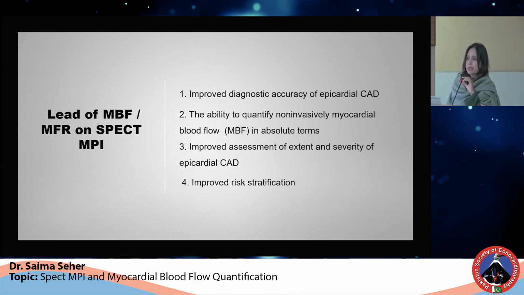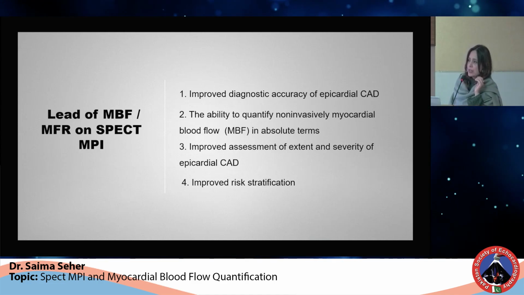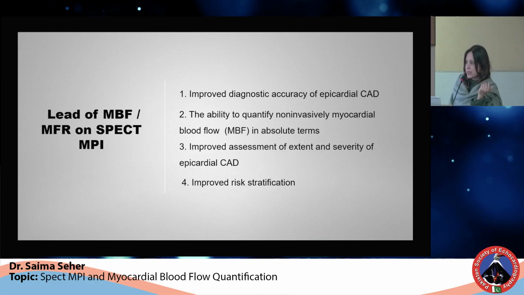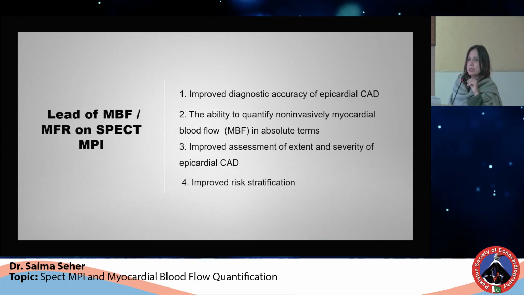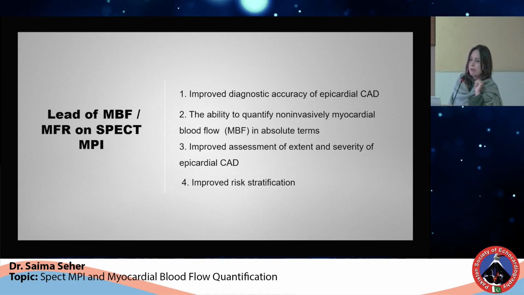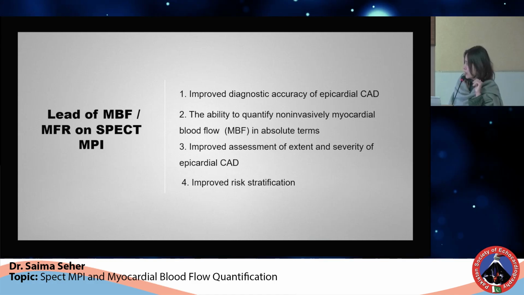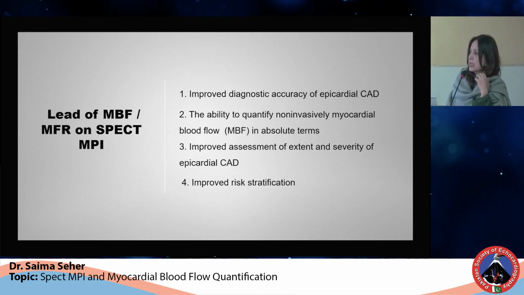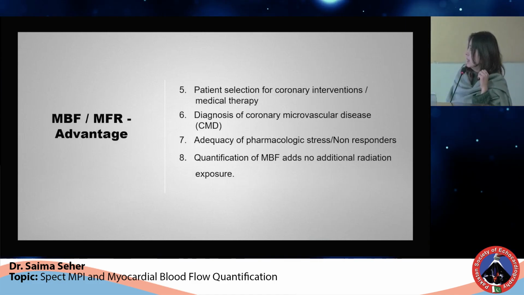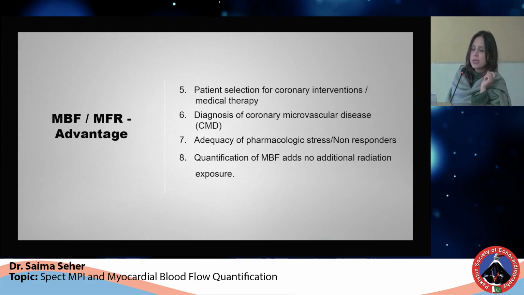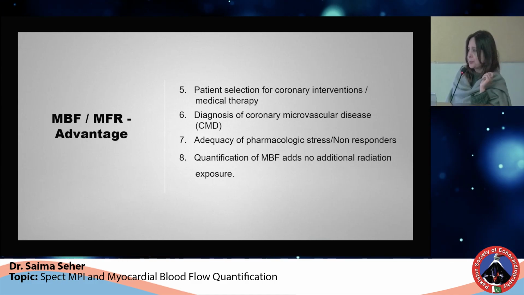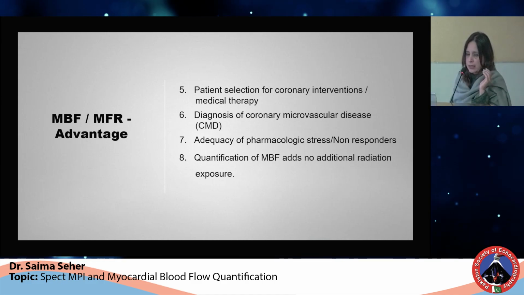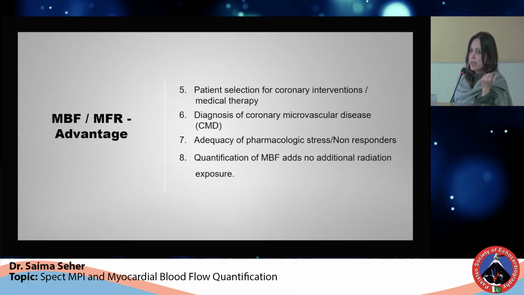Now, what's the lead of this new quantitative parameter? Actually, when we incorporate MBF and MBFR estimation along with conventional SPECT MPI, this improves the diagnostic accuracy of this testing procedure with better estimation of extent and severity of disease that results in improved assessment of risk stratification. And all these features and factors help in better selection of patients for coronary intervention and or medical therapy. Then those patients who have got balanced ischemia and a false negative scan, this can be picked up by reduced MBF and MBFR.